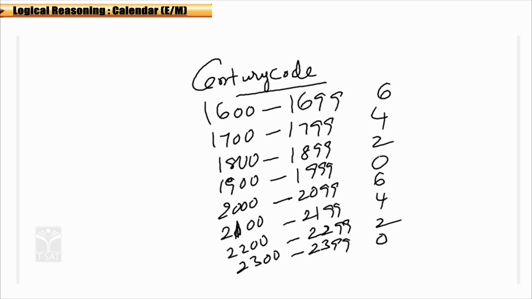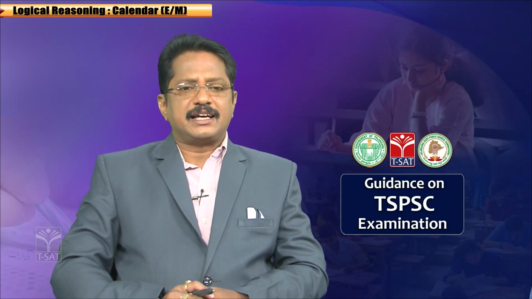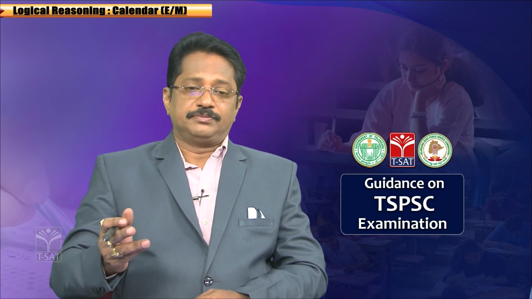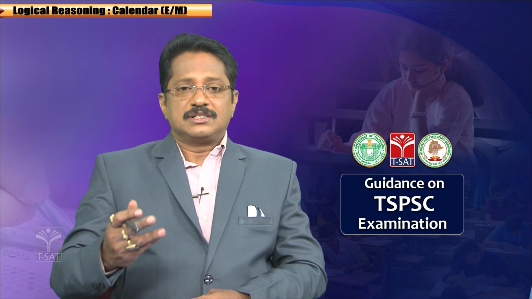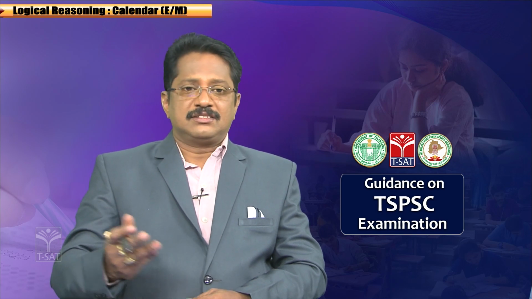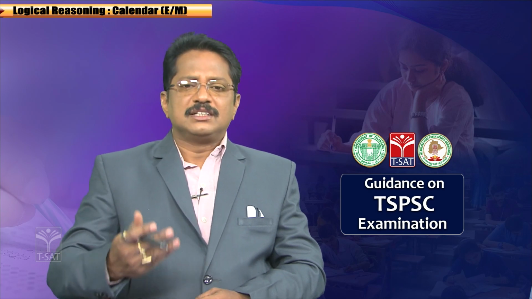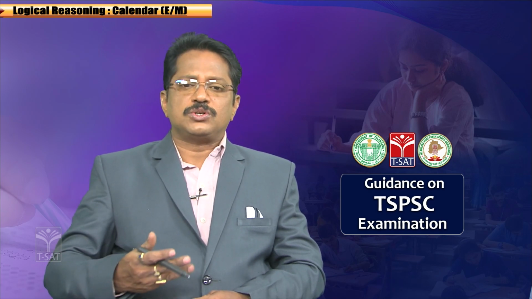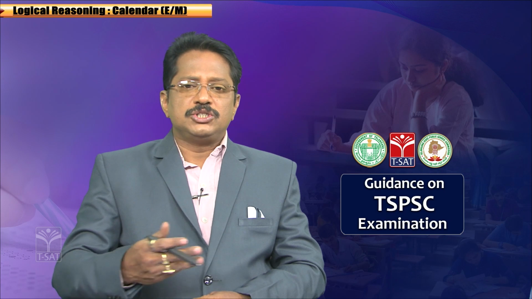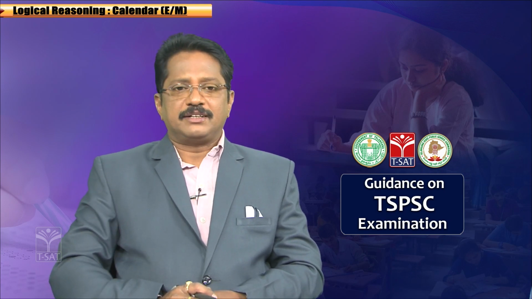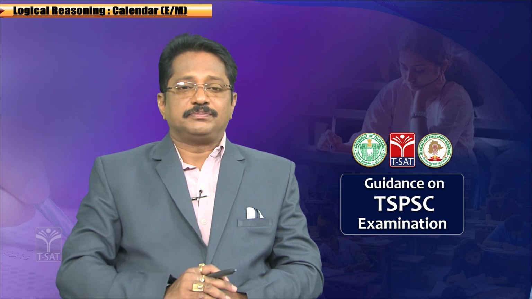So, in some of the textbooks, some 1500 to 1599, they will start with 0, then 1600 to 1699 as 6, and 1700 to 1799 as 4. The same order, but we are using 6420. Some follow it as 0642, whatever it may be, these codes are the same. Clear? So, century codes are over.